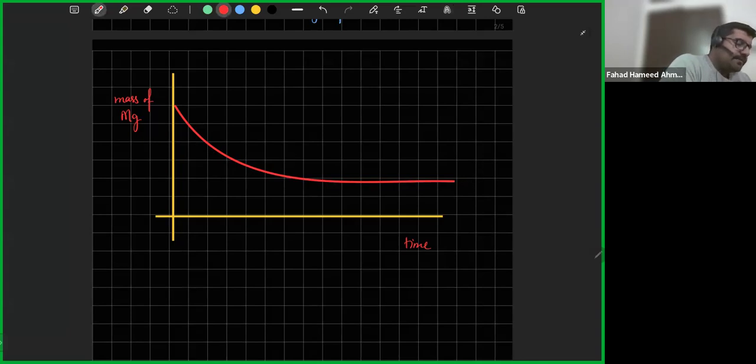So the change could be increasing or decreasing.